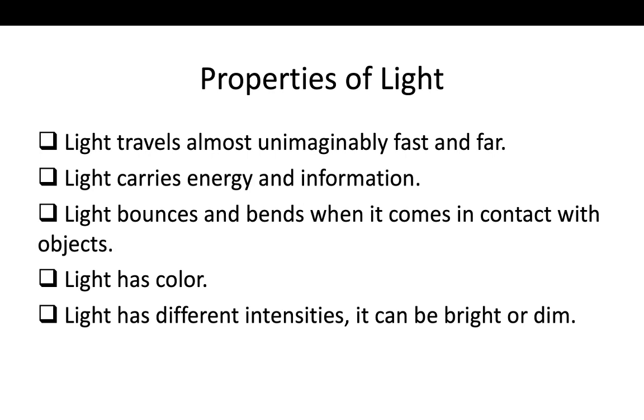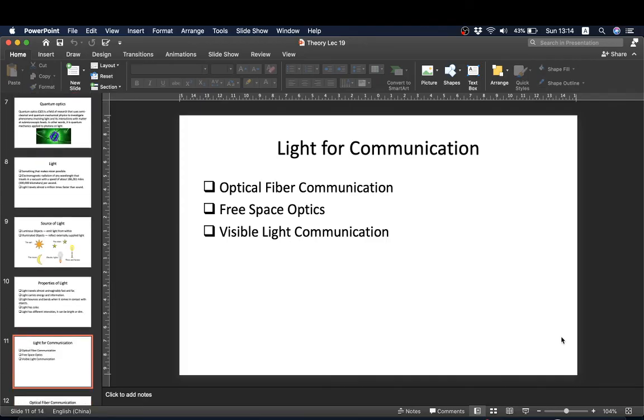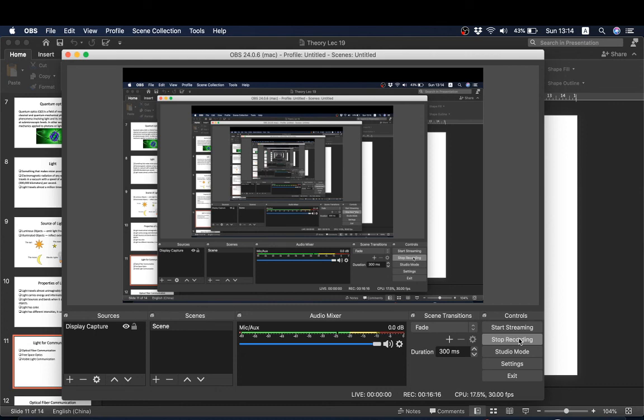Light has different intensities. It can be bright or dim. Of course, there are different types of light, which we will also study when we study light for information. Now we will study light for communication, and this will be the second part of the video, so let's end this video here.